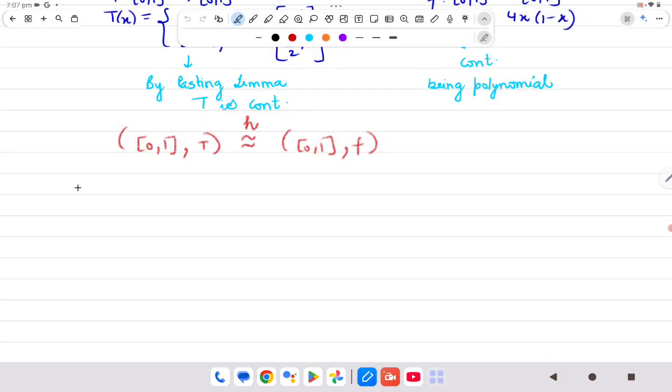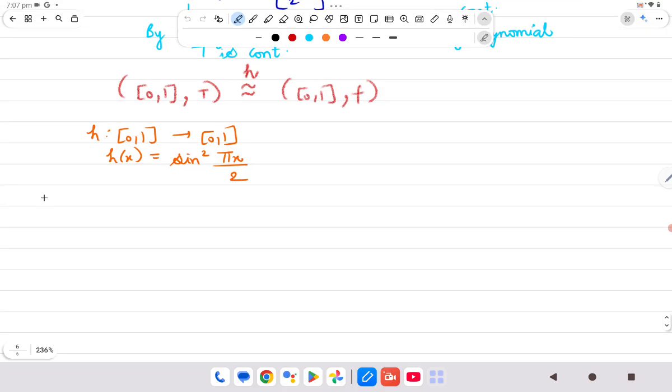Alright. So consider H a homeomorphism. We will prove why it is a homeomorphism, given by sine square of pi x by 2. Okay, this is the homeomorphism. First of all, we will justify, सबसे पहले हम देखते हैं why it is 1 1. So if I have a look at h dash x, it is 2 sine pi x by 2 into cos pi x by 2, right?